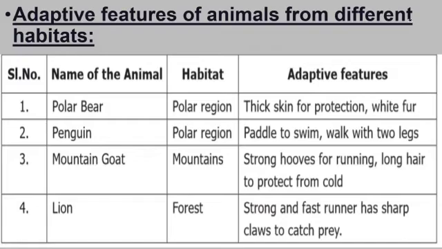Penguin. What is the habitat of the penguin? The adaptive feature of the penguin is the paddle. It has a paddle to swim and walks on two legs. Mountain goat. Mountain goat usually lives on mountains. It has strong hooves for running and long hair to protect from cold. Lion. Where does the lion live? Lion lives in the forest. It is a strong and fast runner and it has sharp claws to catch prey.